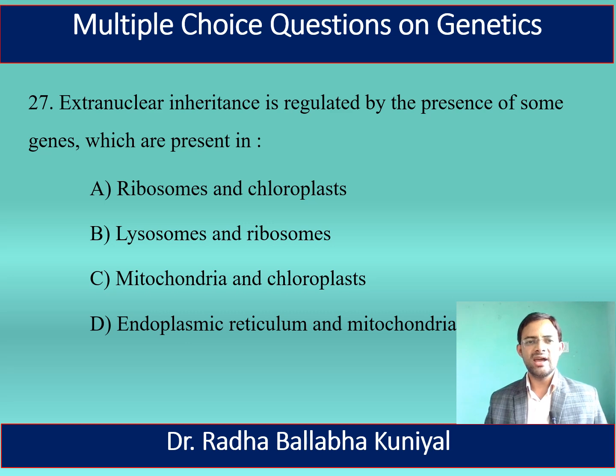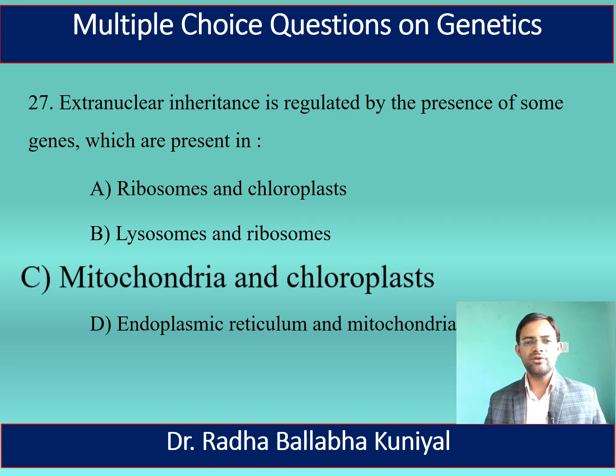The next question is, extranuclear inheritance is regulated by the presence of some genes which are present in A. Ribosomes and chloroplast, B. Lysosomes and ribosomes, C. Mitochondria and chloroplast, D. Endoplasmic reticulum and mitochondria. Here the right answer is mitochondria and chloroplast. Extranuclear inheritance is regulated by the presence of some genes, and these genes are always present on the mitochondria as well as on the chloroplast.